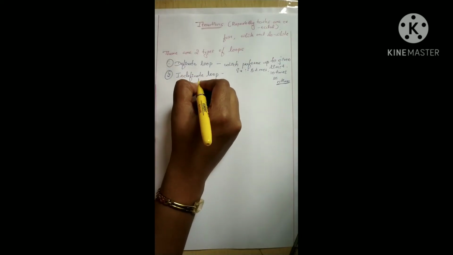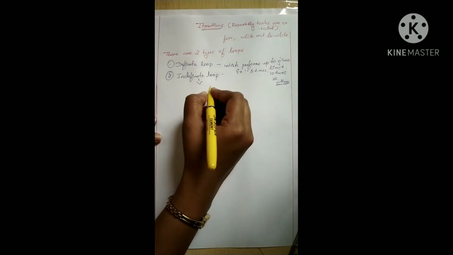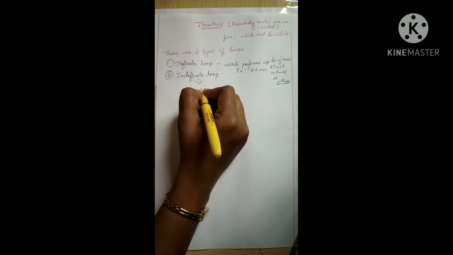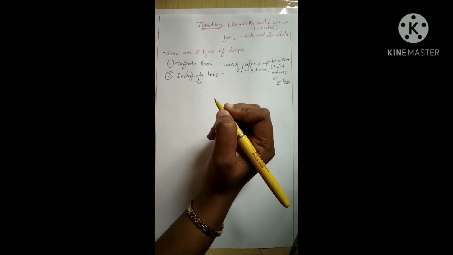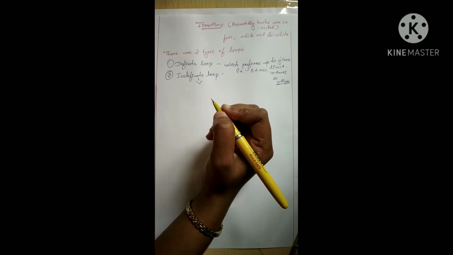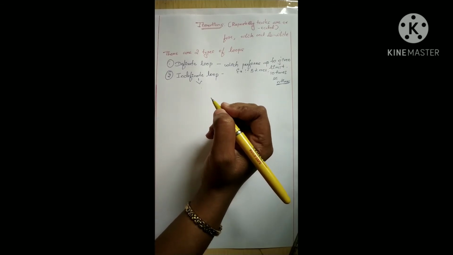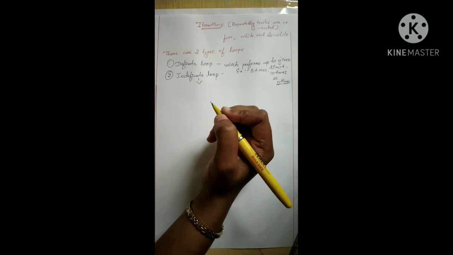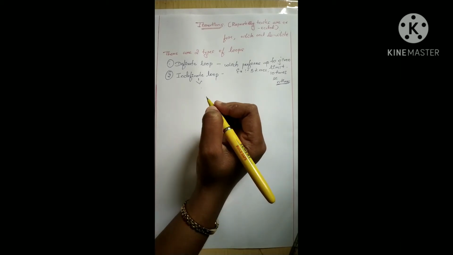Next, come to the indefinite loop. An indefinite loop is a loop which performs the task as long as the user wants. It is nothing but however many times we want that execution, that many times we put the condition, or we set the execution for unlimited times. This is nothing but an indefinite loop.